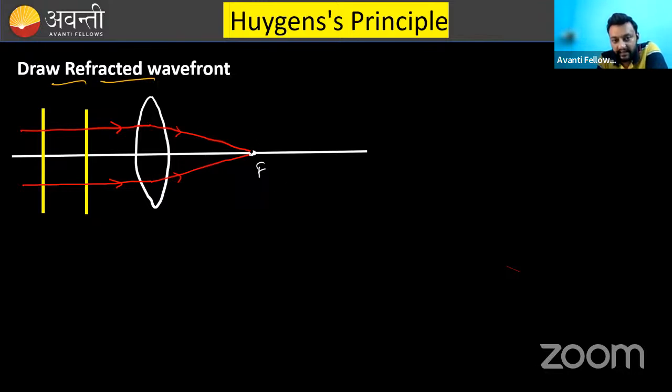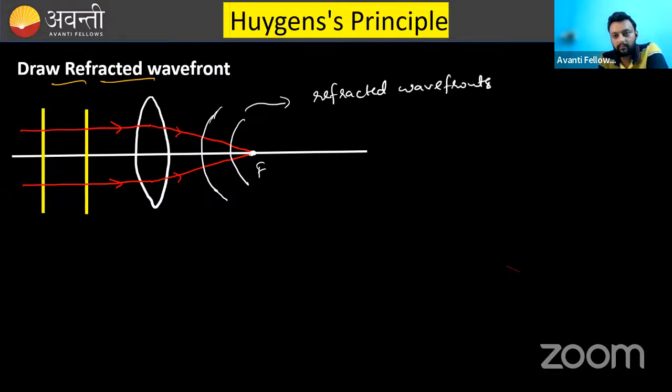Taking this point as a center, draw circular arcs. If you draw circular arcs, they will be something like that. So these are the refracted wavefronts. Is this point clear?